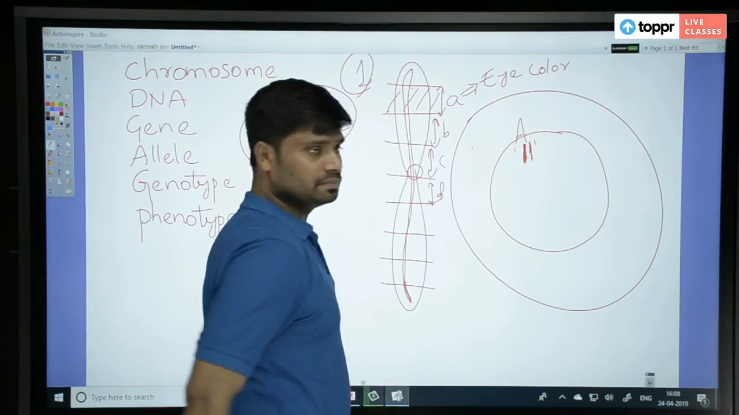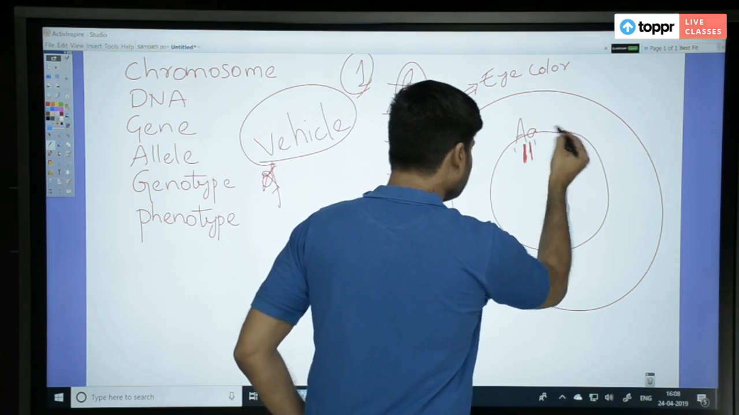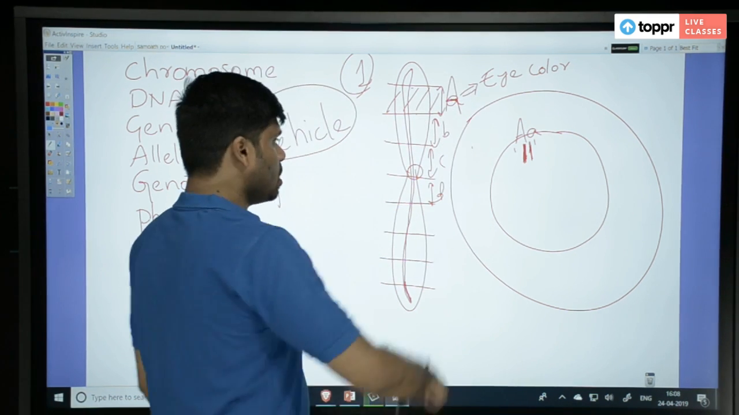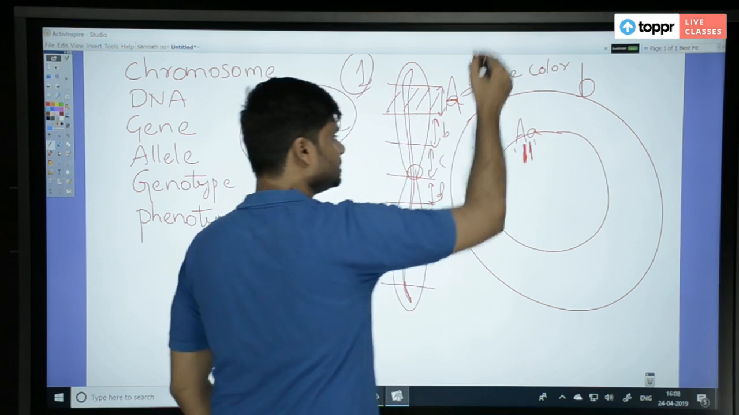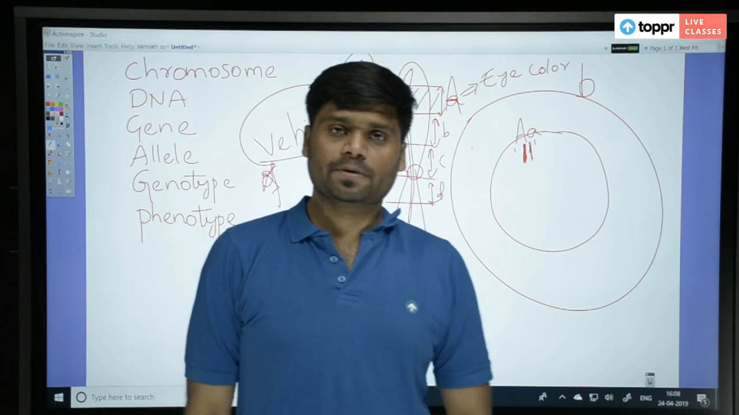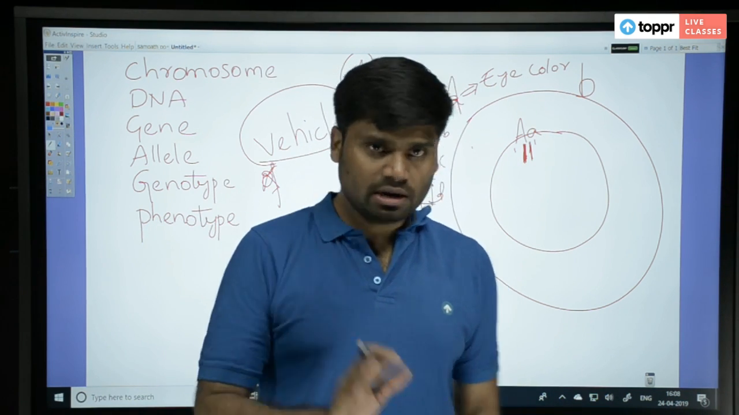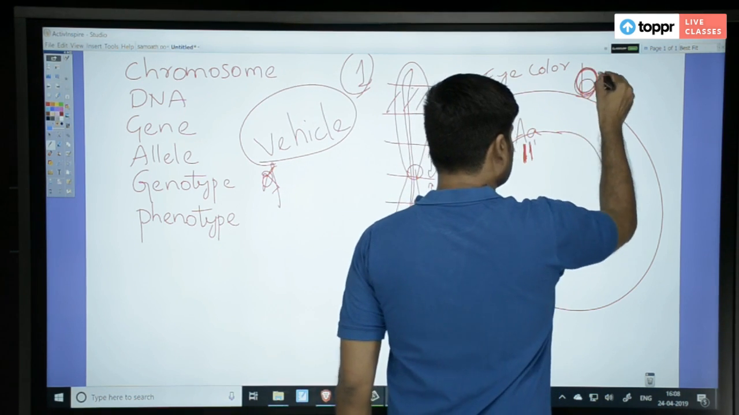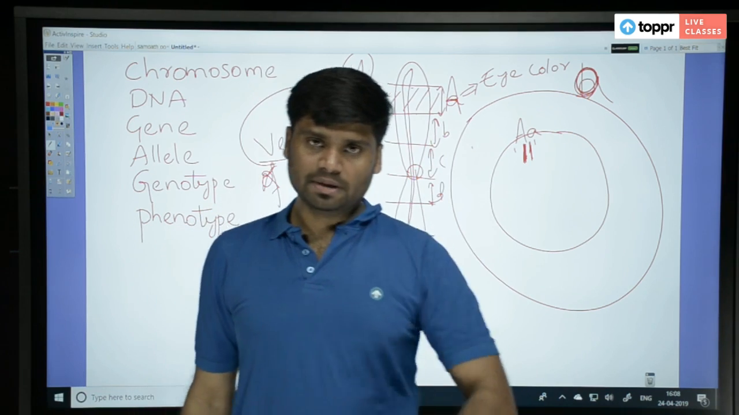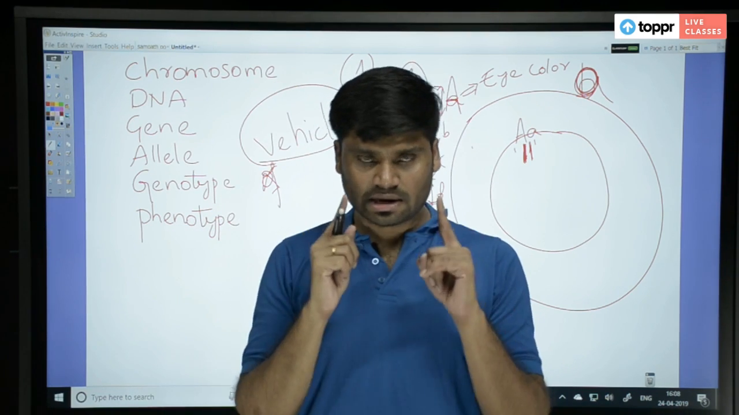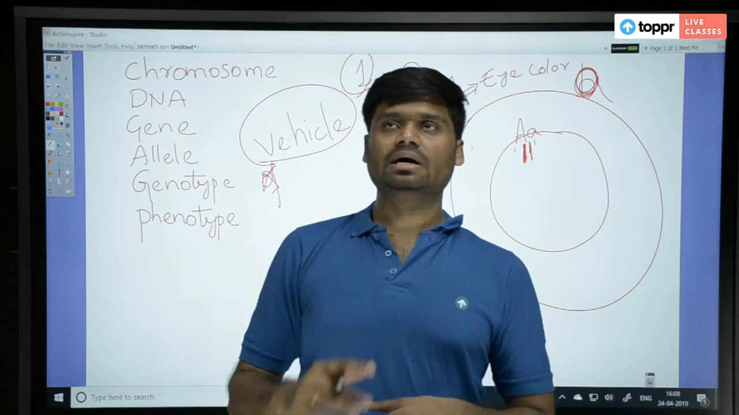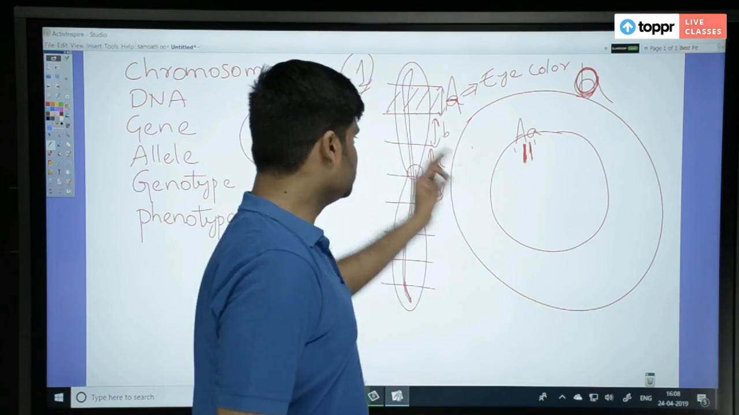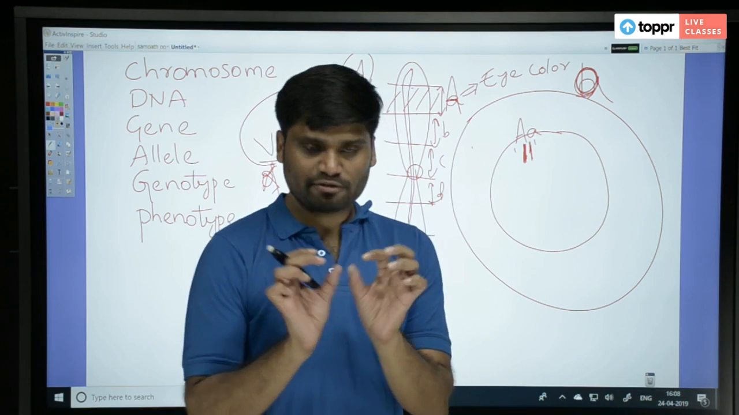capital A may be there. On that chromosome, small a may be there at the same location. That means its dominant form may be here, and on the homologous chromosome, its recessive form may be there, right? So whether it is capital A or small a, both are coding for one character, that is eye color. It may be brown color or it may be blue color, color different, but eye color only. So they are the same gene but different forms of a gene.